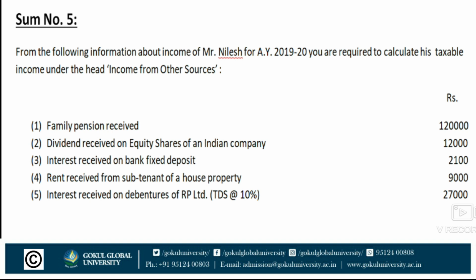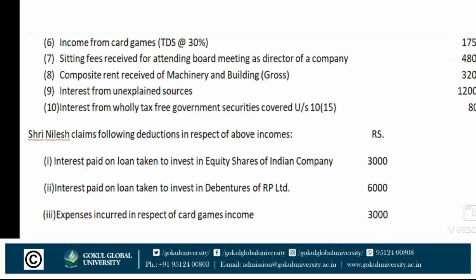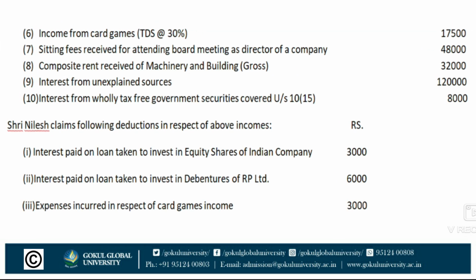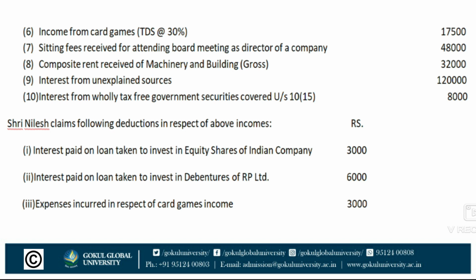Next, interest received on bank fixed deposit, it is taxable, rupees 2,100. Next, rent received from subtenant of a house property, 9,000, it is taxable. Next, interest received on debentures of RP Limited, rupees 27,000, and TDS rate is 10%. Income from card games, rupees 17,500, and TDS rate is 30%.